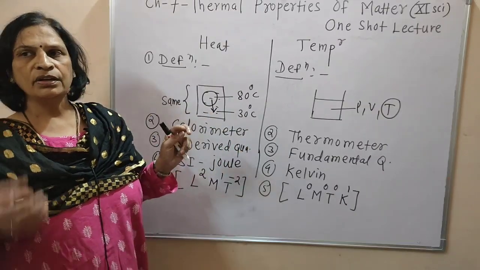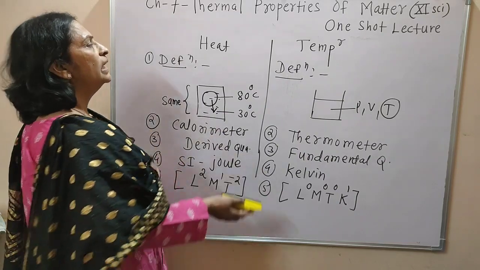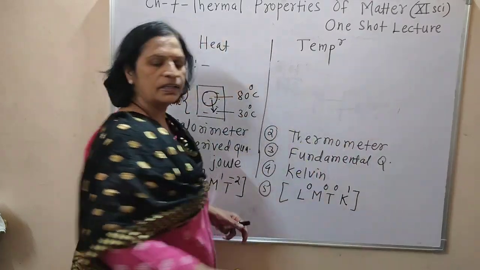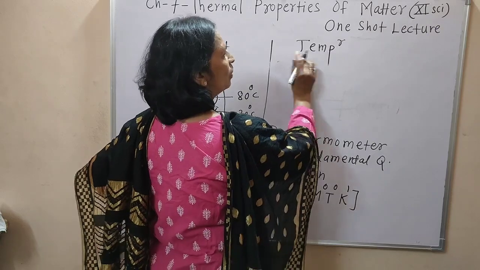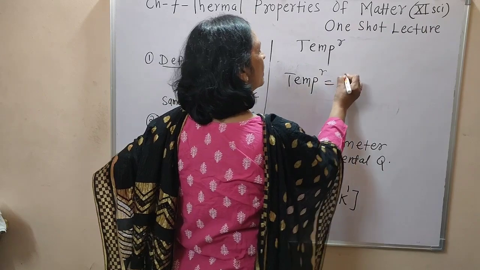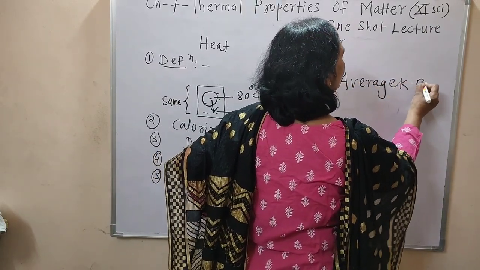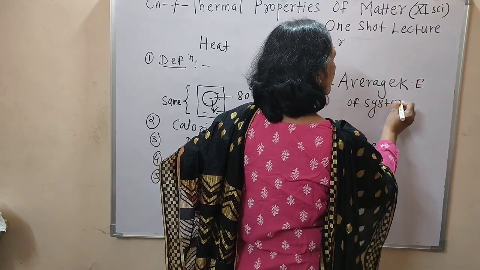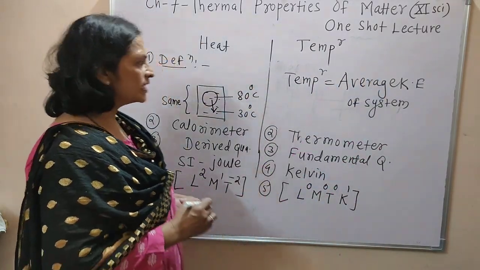And according to the dynamic theory, the temperature measured is nothing but the average kinetic energy of a system. According to the dynamic theory, the measure of temperature is nothing but the average kinetic energy of a system.